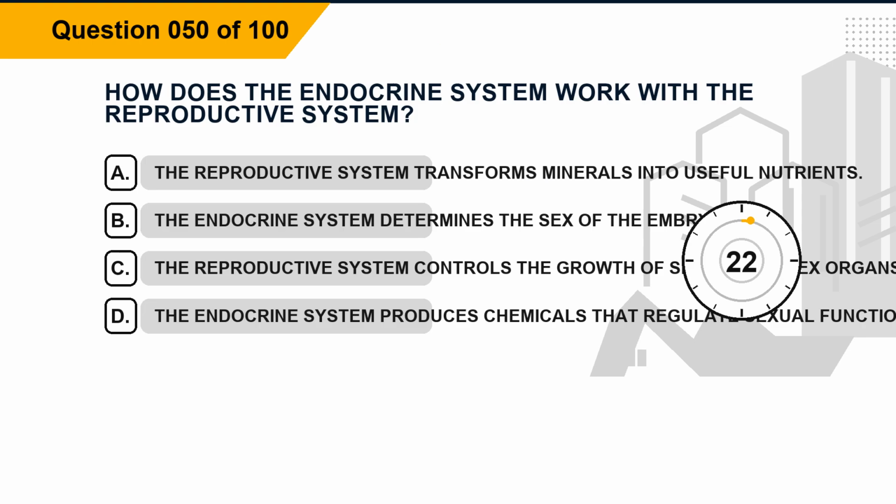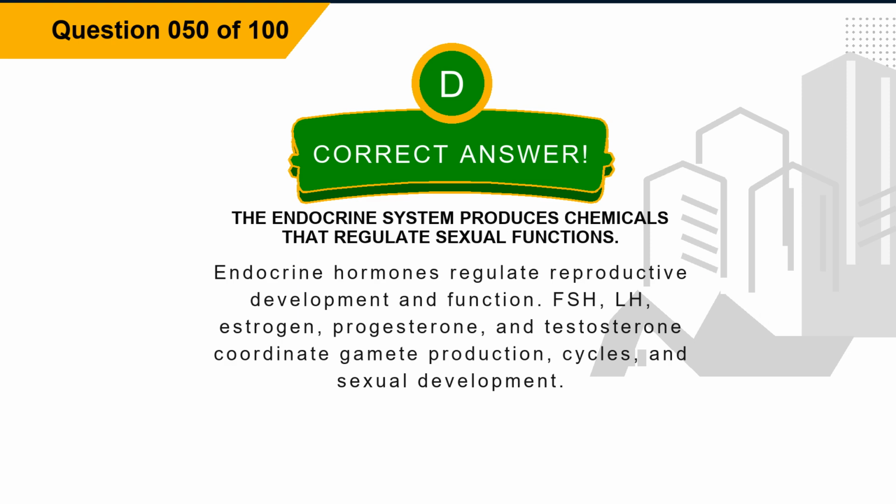Question 50. How does the endocrine system work with the reproductive system? Option A. The reproductive system transforms minerals into useful nutrients. Option B. The endocrine system determines the sex of the embryo. Option C. The reproductive system controls the growth of secondary sex organs. Option D. The endocrine system produces chemicals that regulate sexual functions. The correct answer is option D. The endocrine system produces chemicals that regulate sexual functions. Explanation. Endocrine hormones regulate reproductive development and function. FSH, LH, estrogen, progesterone, and testosterone coordinate gamete production, cycles, and sexual development.